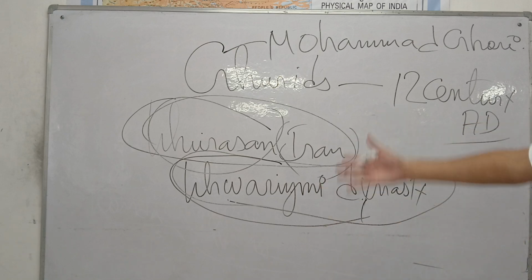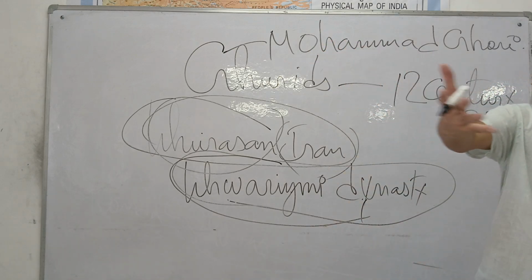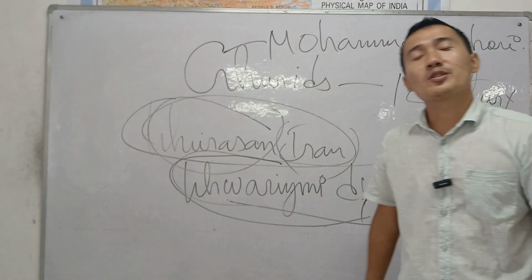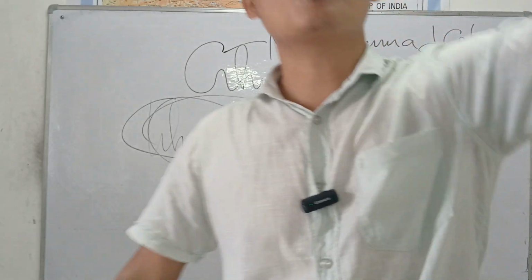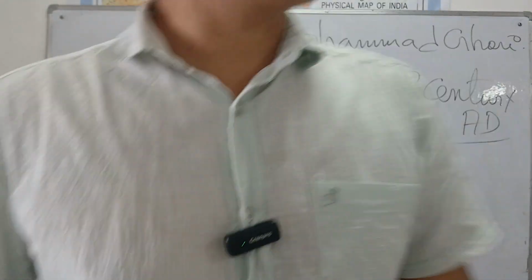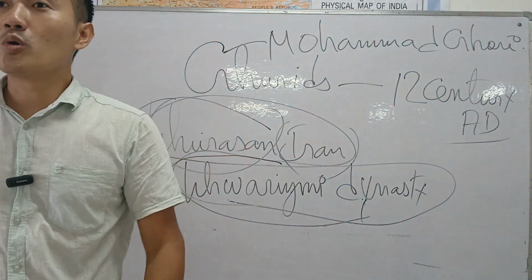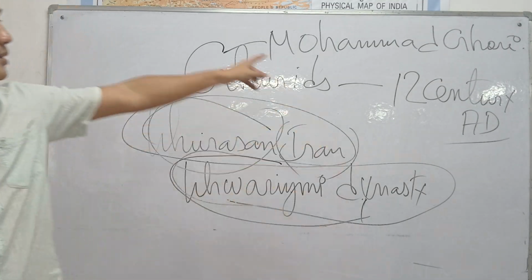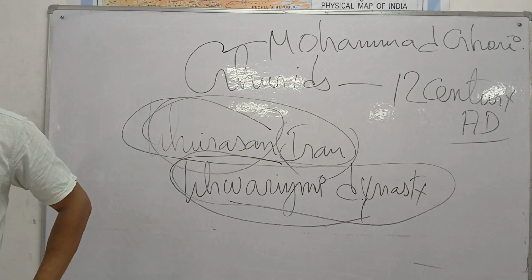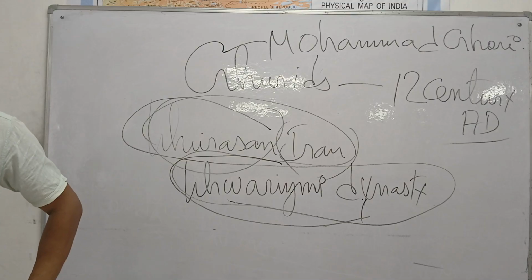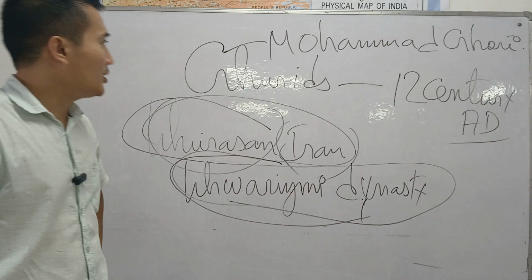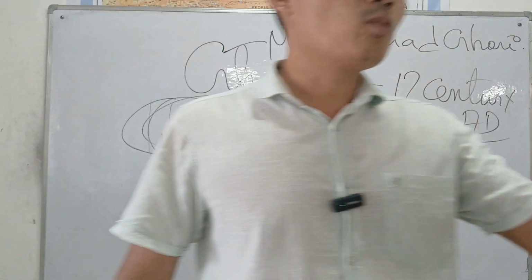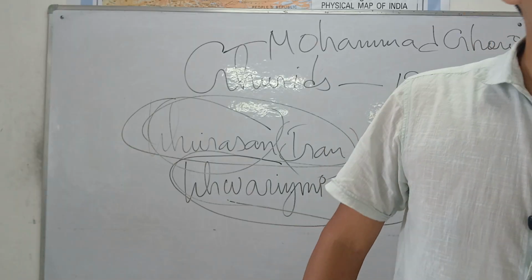Since the Khwarezmians captured the city, they had to run away and search for a new place to live. So it was the Ghurids who looked over India in the 12th century AD, and it was Muhammad Ghori who established the Muslim rule in India. This is too important. So it was the Ghurids who ruled over India.